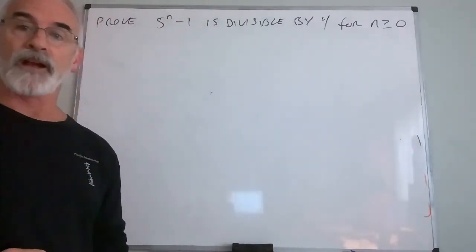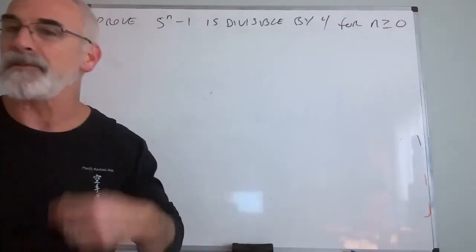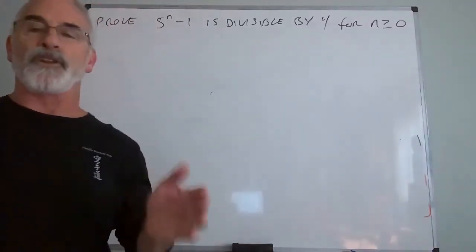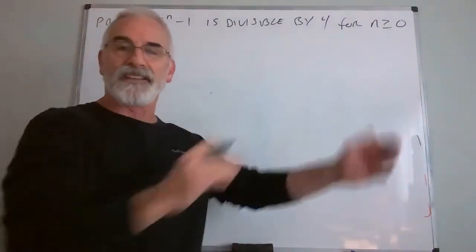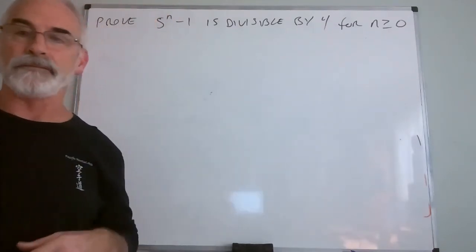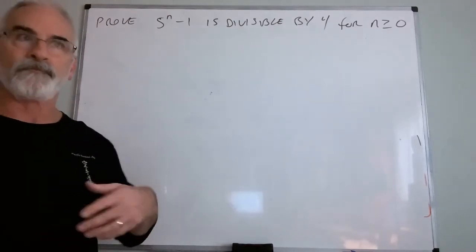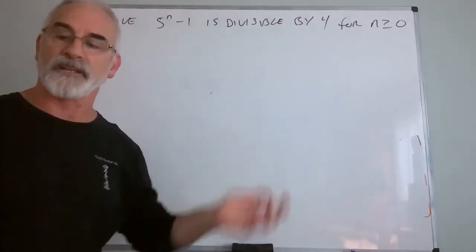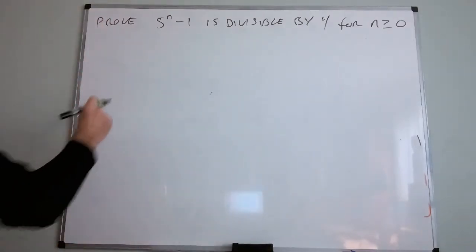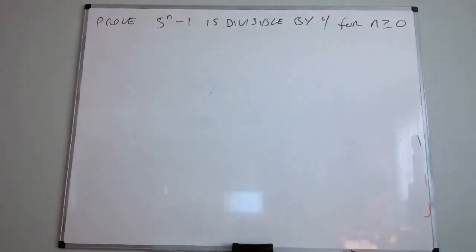So 5 to the n minus 1, and by the way, you can do this with 2 to the n, 3 to the n, 4 to the n, 5 to the n. You can always manipulate that result to get some multiple. It's kind of cool. If I said 3 to the n minus 1, I know that's going to be even. I don't know if it's going to be a multiple of anything. So how do I prove this?